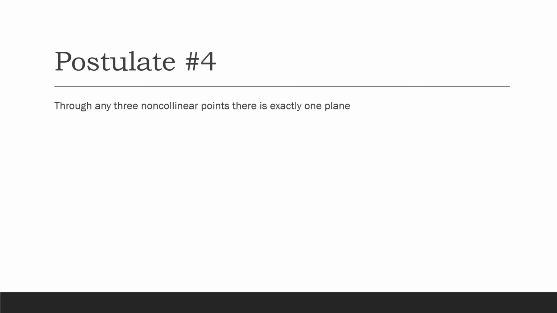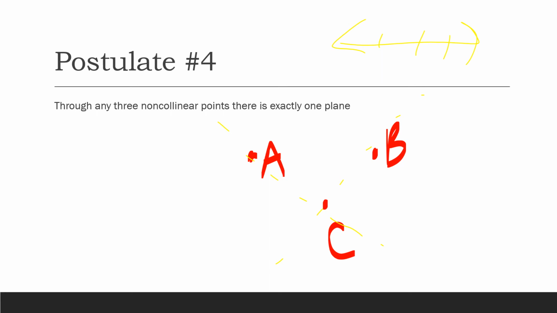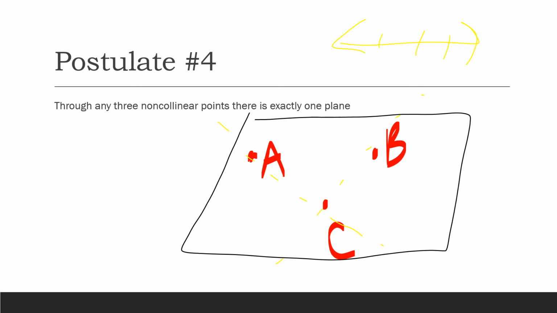Postulate number 4: through any 3 non-collinear points, there's exactly 1 plane. So if we had A and B and C, those are not collinear because they do not lie on the same line. If I were to draw an imaginary line here, these would be on 1 line, this would be another. For them to be collinear, they would all have to be on the same line. So then we can go ahead and draw our plane. There are 3 non-collinear points, and there's exactly 1 plane. Okay, so that is it for the postulates for this section.